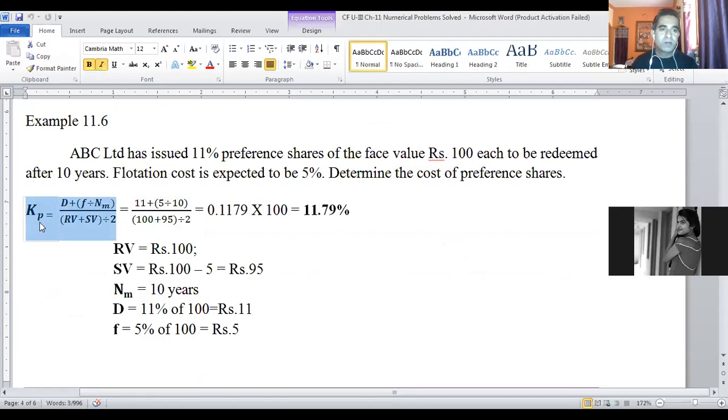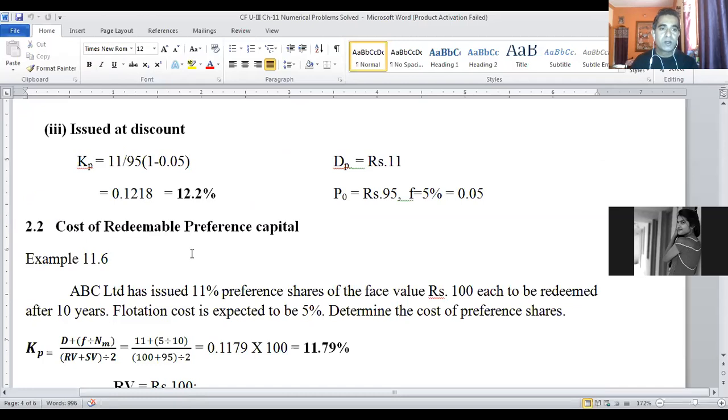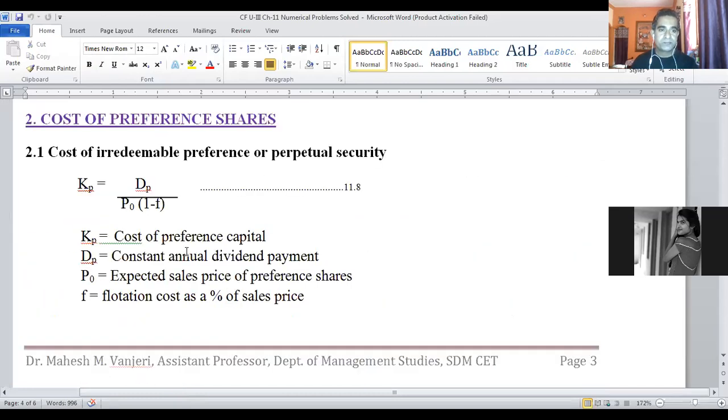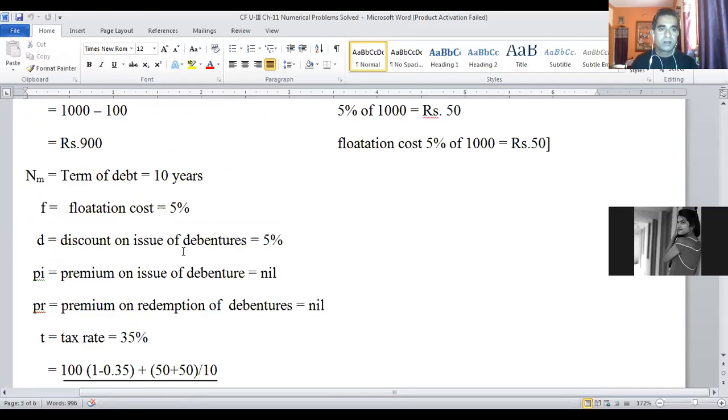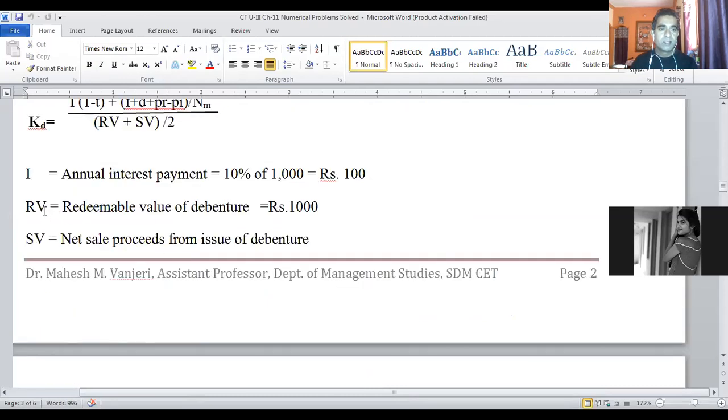KP is the cost of preference shares. KP is equal to D plus, in brackets, f divided by N, M, whole divided by RV plus SV divided by 2. Here RV, you can already remember, is nothing but redeemable value.